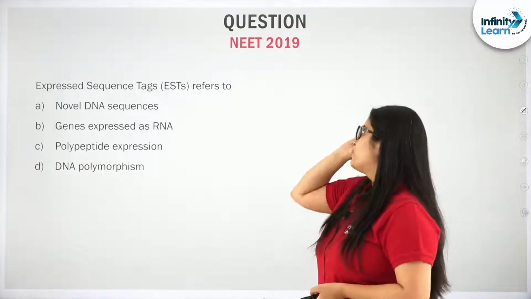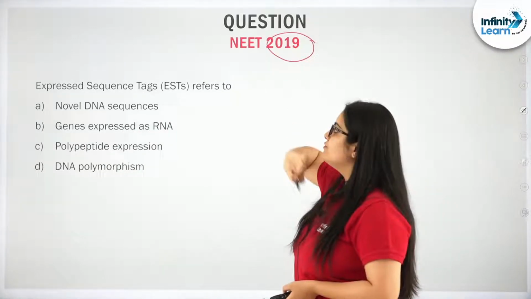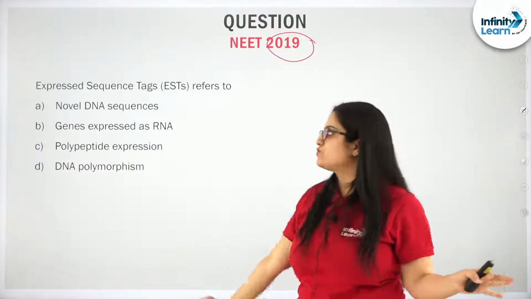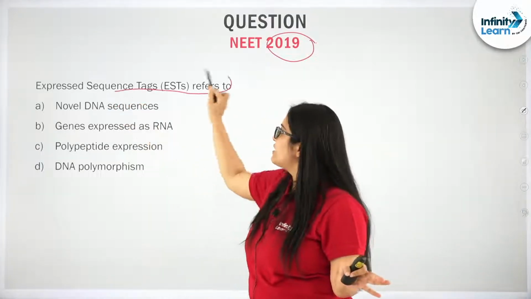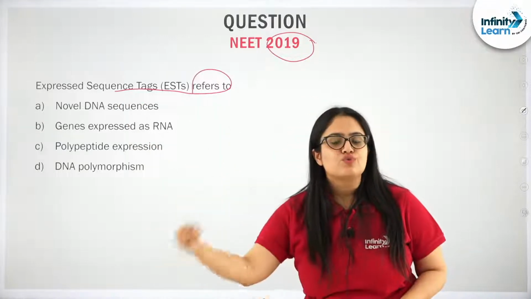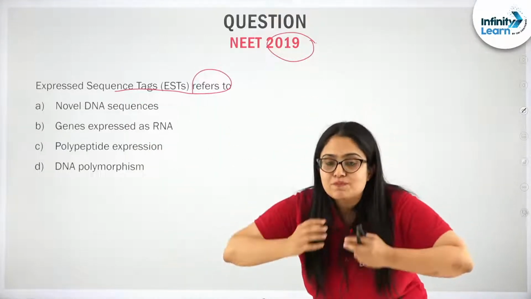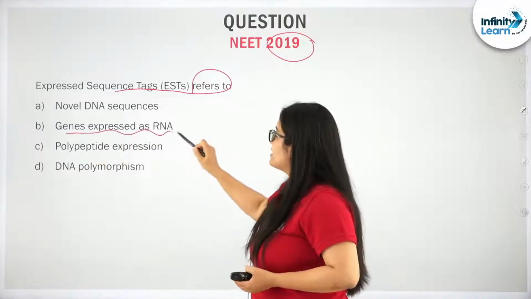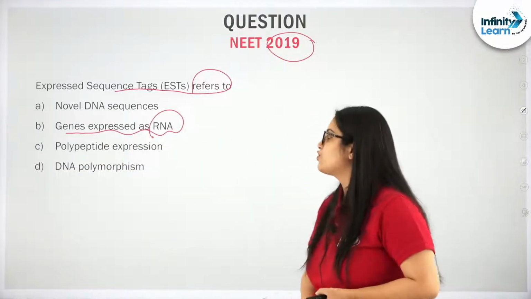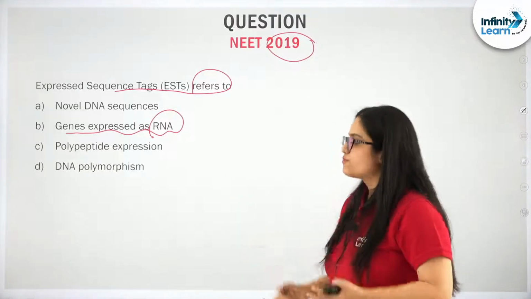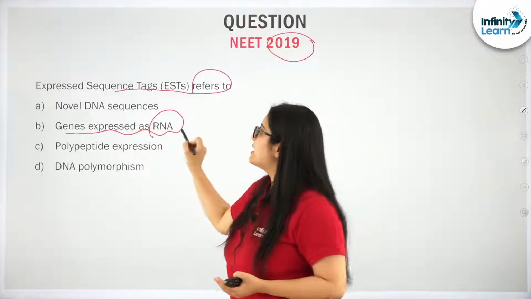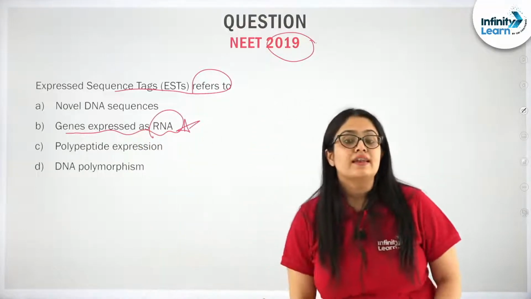Next. Question was asked in NEET 2019, from the Human Genome Project, an extremely simple fact-based question. Expressed sequence tag simply refers to those sequences which express themselves in the form of protein. The gene is expressed as RNA and from that RNA the further processing can take place. So, expressed sequence tags refer to the genes that are expressed as RNA.